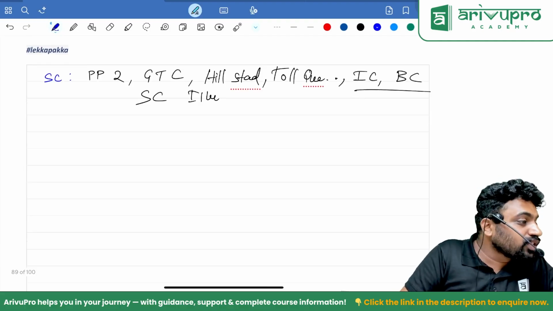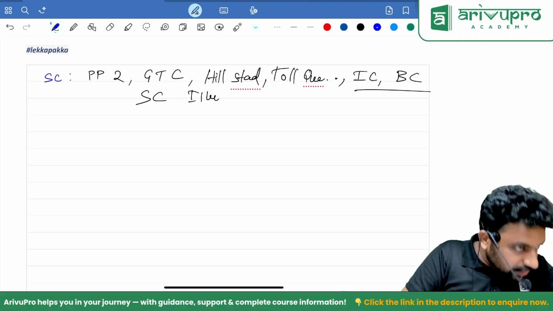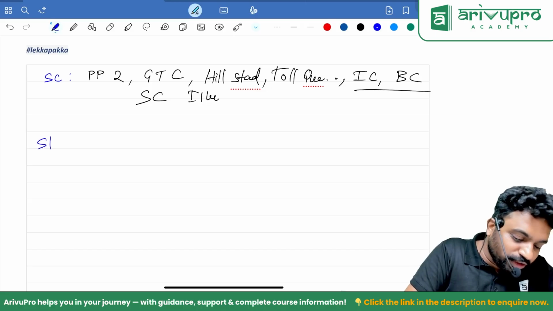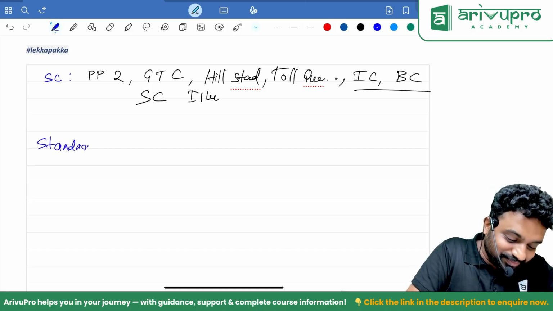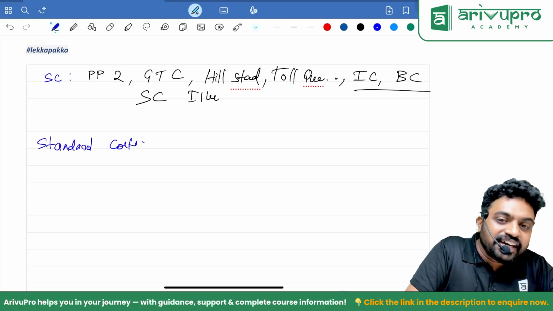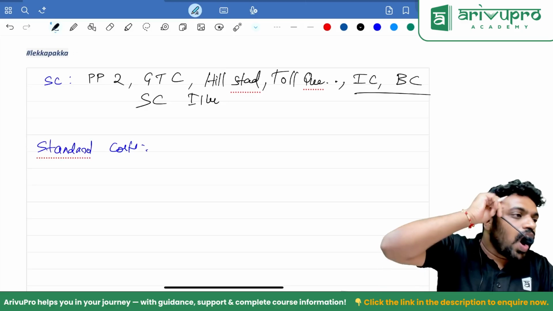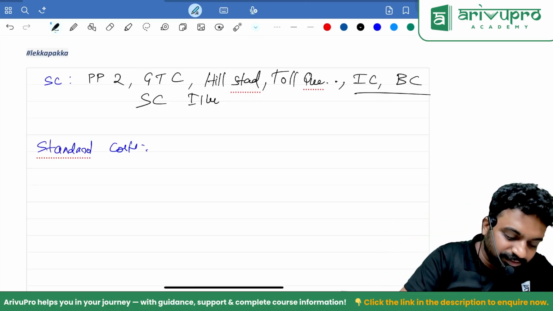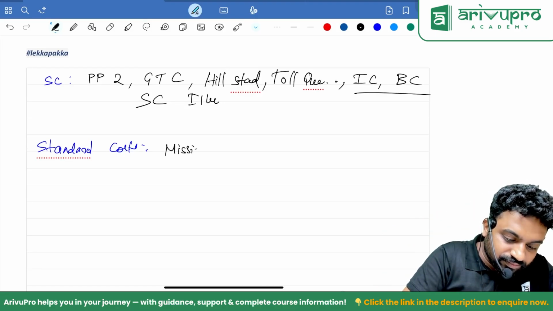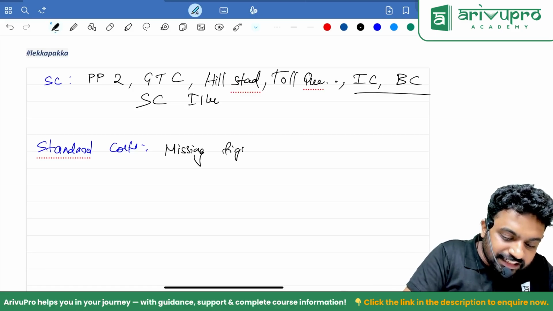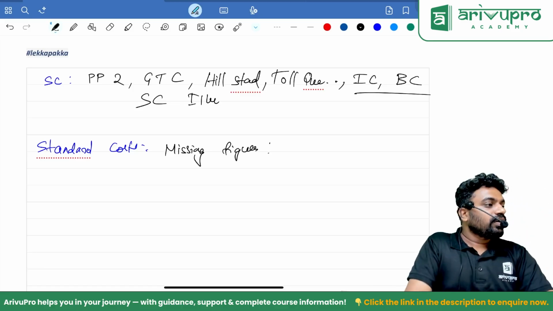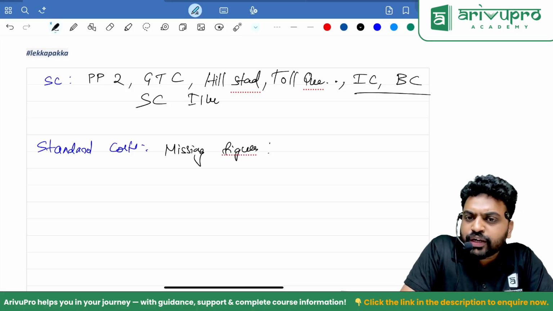Next, after service costing. Standard costing. Whole chapter you have to go through. Standard costing, guys. All the question which has that missing figures. Missing figures question. Question number 2, 3, 4, if I am not wrong. Practical problem.